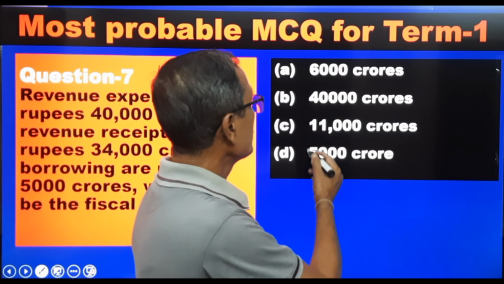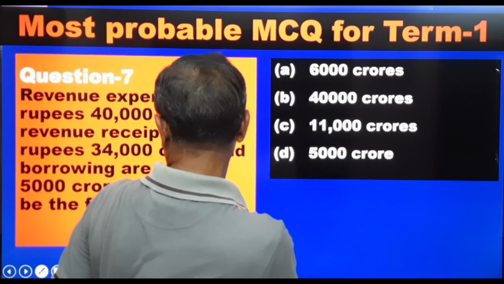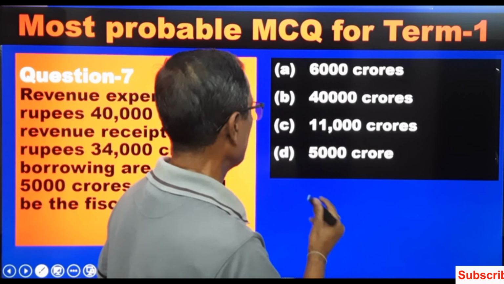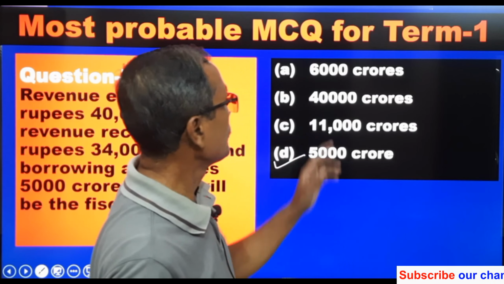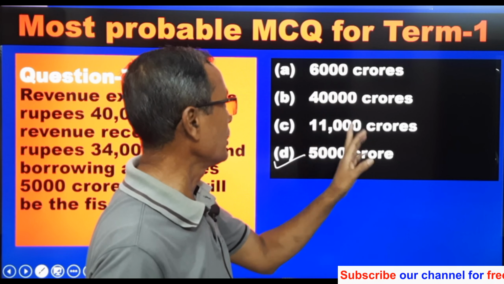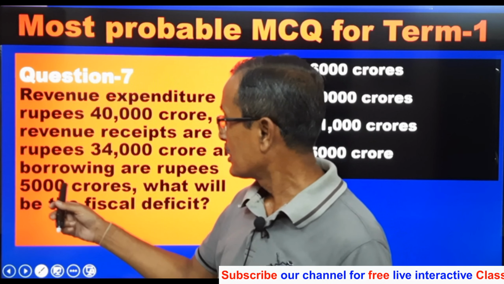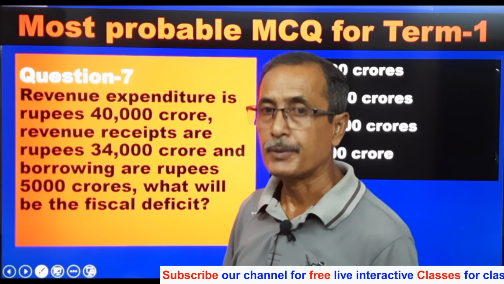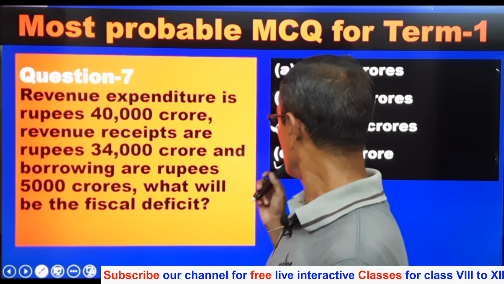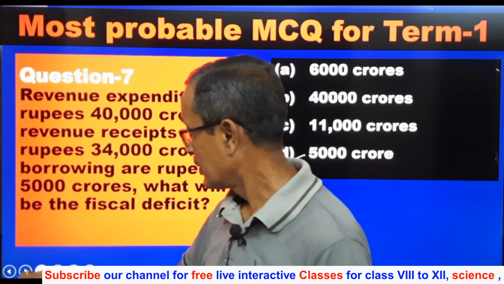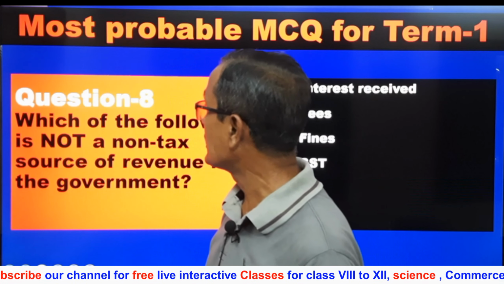So what's given here? Borrowing, how much given? 5,000. This will be the answer. Not 6,000, not 40,000, not 11,000. Because this 5,000 is equal to fiscal deficit. So the answer will be 5,000. Now go to next question 8.